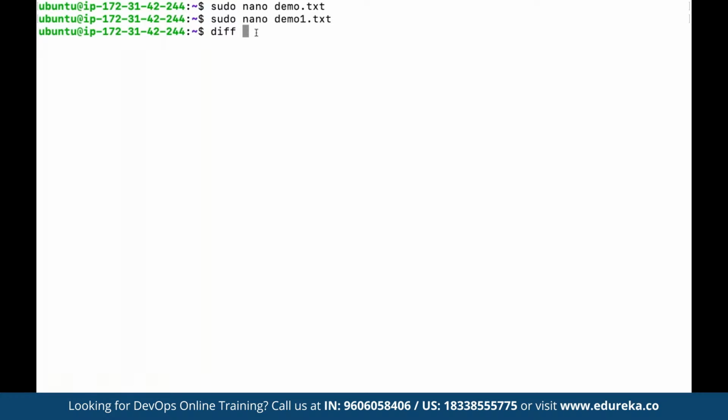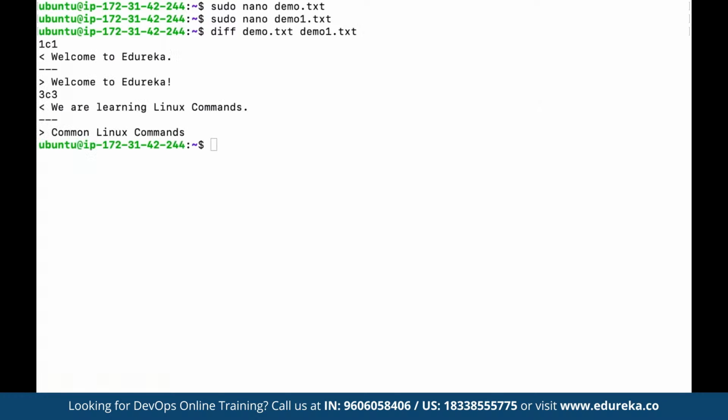Now we want to see the difference in these two files. So here we can use diff. We want to see the difference between demo.txt and demo1.txt. So we can use the command diff, the same way like we have git diff. So diff is going to simply show us the difference between these two files. We can see welcome to Edureka is different.